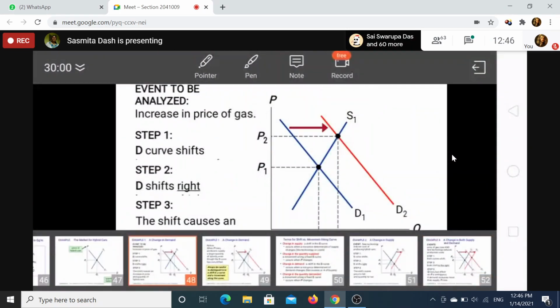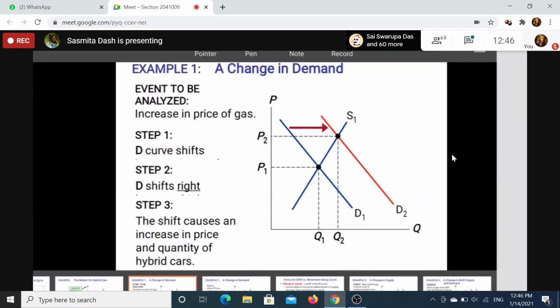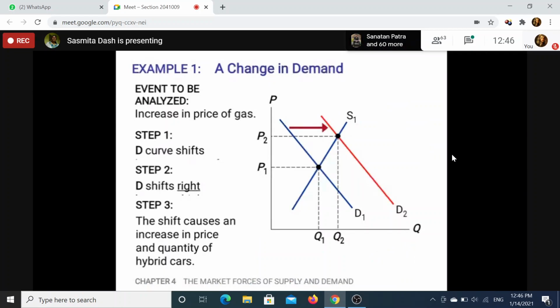When both demand and supply are shifting, the demand curve may shift rightward and the supply curve may shift rightward, or one may shift leftward and one rightward, or both may shift leftward. That will be the situation.